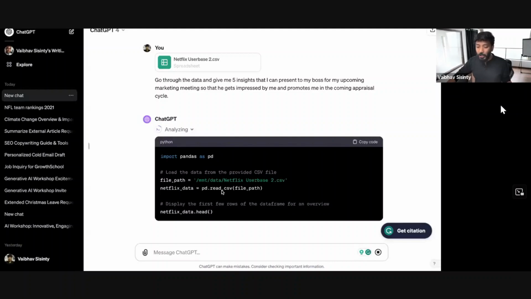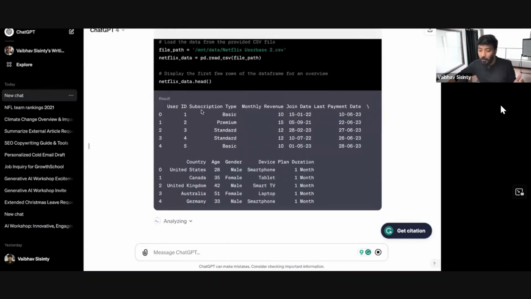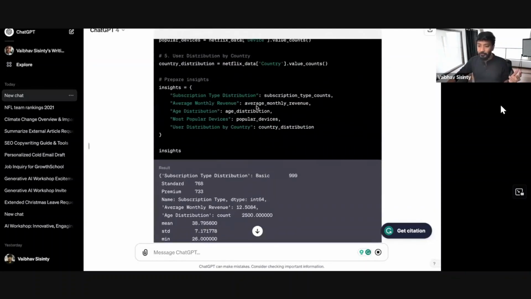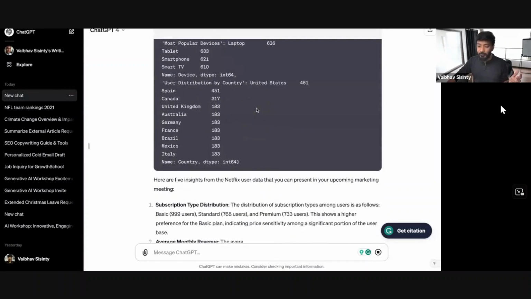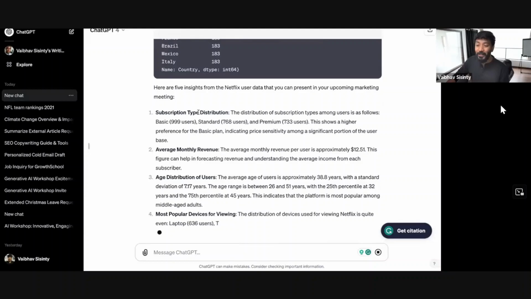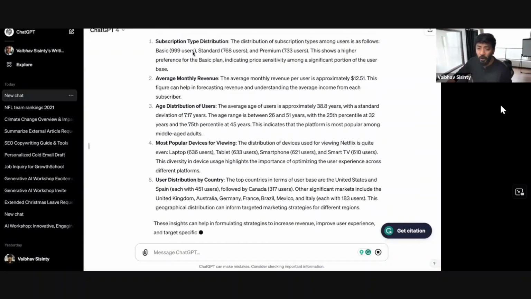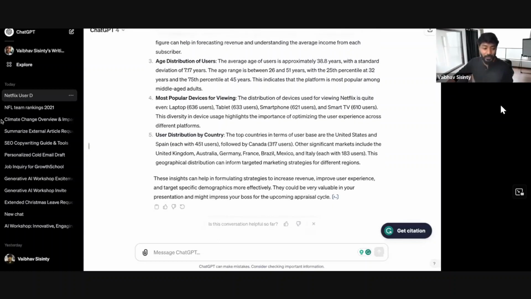If I click on this, you can see it is literally writing code. It's literally writing Python on your behalf. That's what it's doing in the backend. You can see it is writing Python. And all of a sudden, it has given me 5 different insights. Subscription type distribution: the distribution of subscription types among users is basic, standard, premium, all of that.